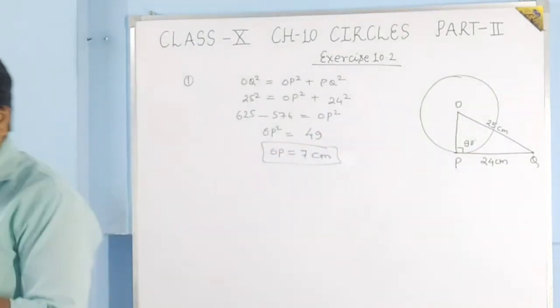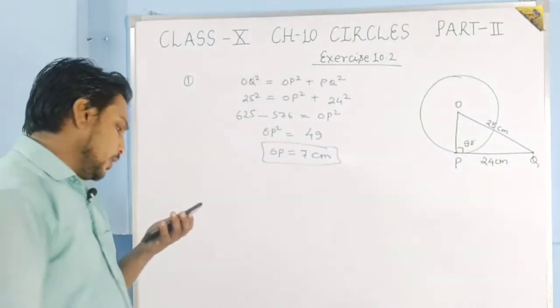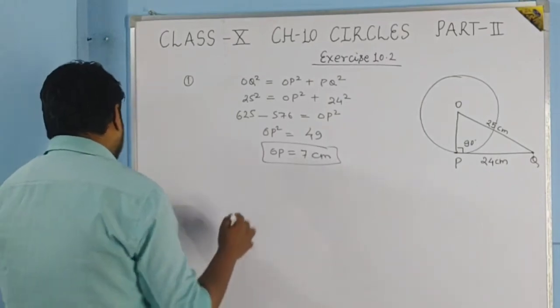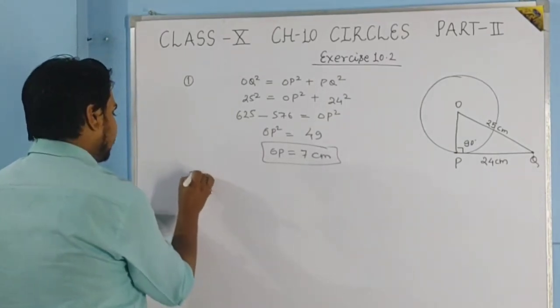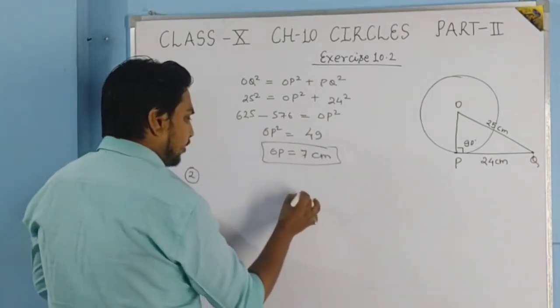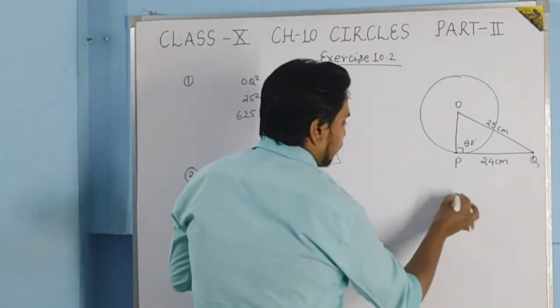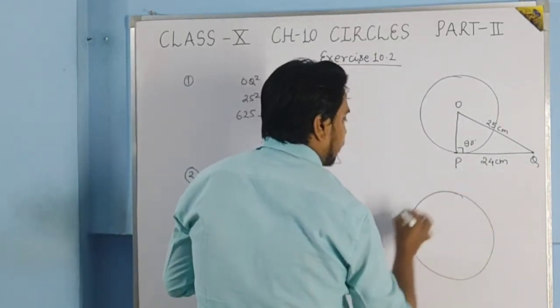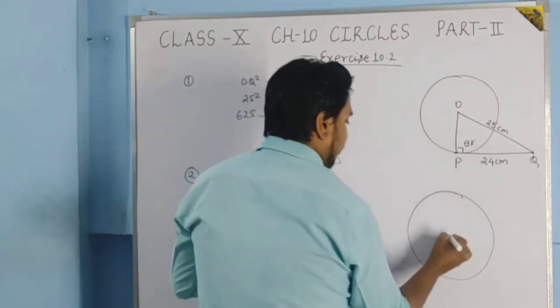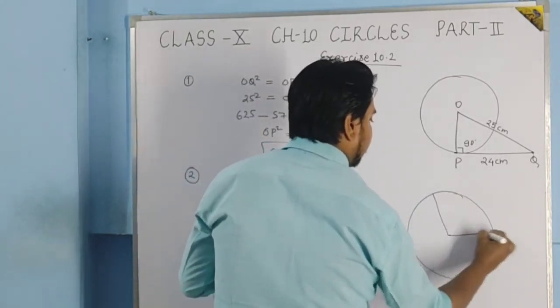Now question number 2. In the given figure, see, one figure is given like this.